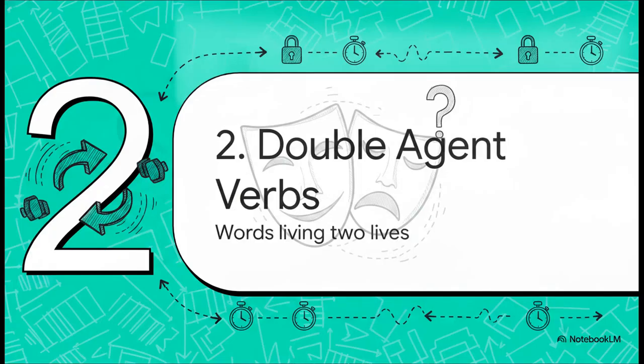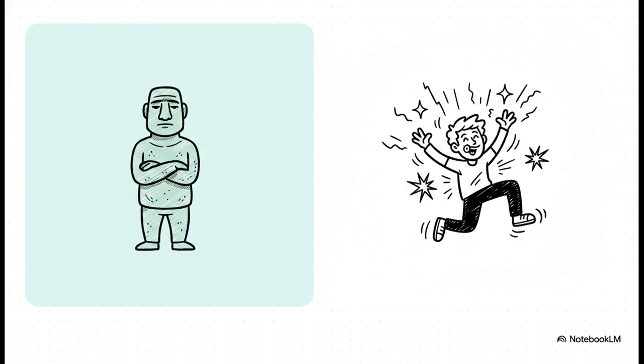Moving to part 2, the double agent verbs. These are words living two lives. Now, what's really interesting here is that some verbs are total tricksters. They act as both stative and dynamic, entirely depending on the context. They're basically semantic double agents. Depending on the meaning they carry in a specific sentence, they can flip from a permanent, unmoving state straight into an active, temporary process. Take the most foundational verb of all, be.